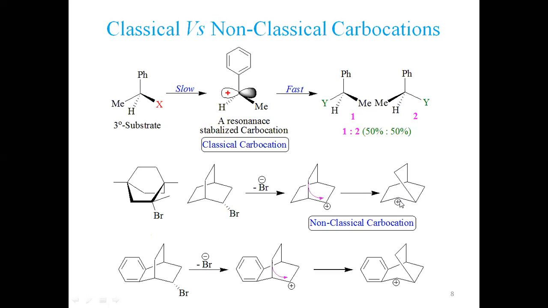Although it is generating a secondary carbocation, this secondary carbocation and this secondary carbocation have almost equal energy, but this is more stable. Why? Because it has a 6-member ring this side, 6-member ring the other side. Here it has a 5-member ring on one side and a 7-member ring on the other side. So this is not that stable. This is more stable, but it does generate this, right?